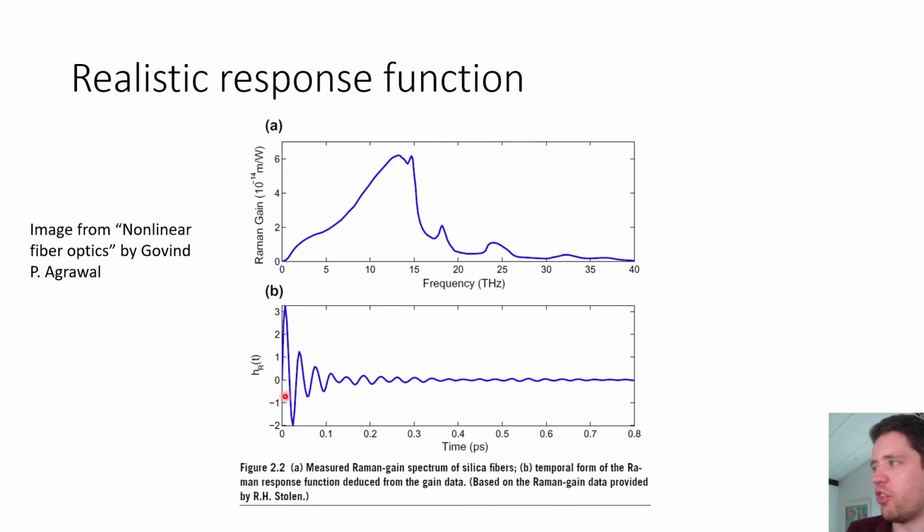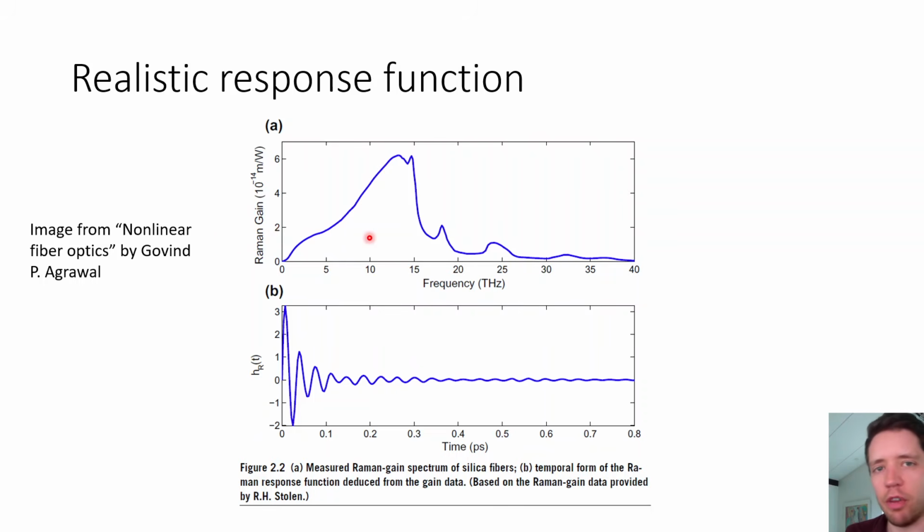For example, this response function here isn't just a perfect damped harmonic oscillator. You might be able to see that it doesn't quite have a large enough dip right here as you would expect, and it begins to die out slowly, but then also begins to recover a little bit right here. So the point is that the actual vibration of the silica lattice isn't like a perfect damped harmonic oscillator. It has some other oscillation terms that also appear here in the imaginary part of the Fourier transform, or rather the gain spectrum. But overall, it's a pretty good model that captures the essential physics of the lattice.